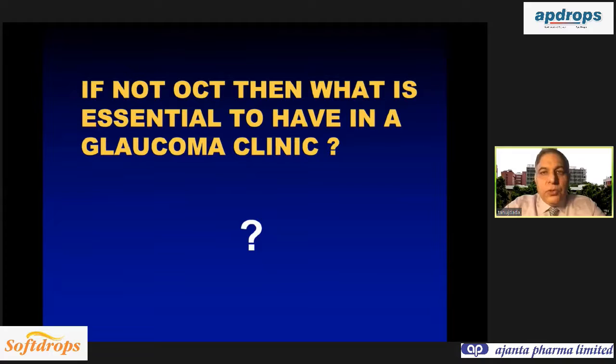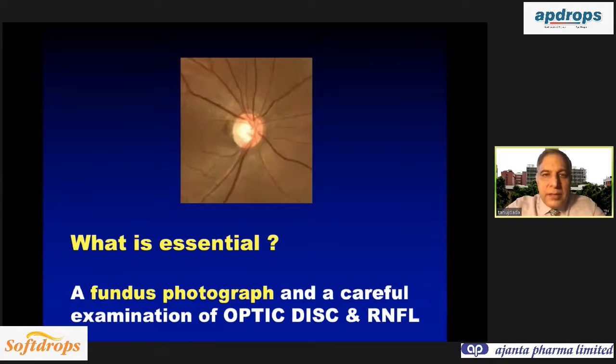So if the OCT is not essential, then what is essential to have in a glaucoma clinic? The most important machine is a fundus photograph or a disc photograph. That has to be taken very carefully, and this will serve over the lifetime of the patient, because this modality, the software and hardware, does not change. So you can compare 20-year-old photographs with the current photograph and clearly tell whether the patient is progressing or not.